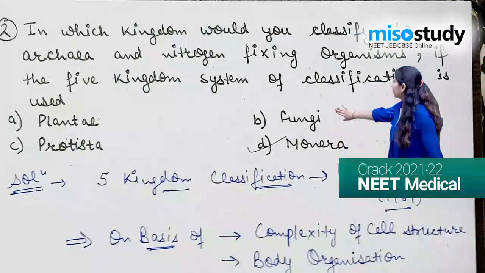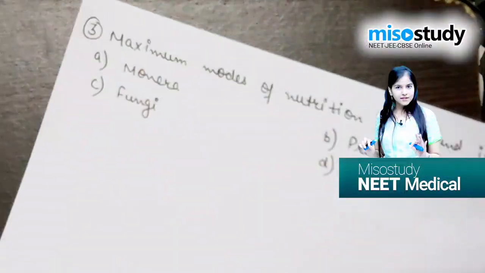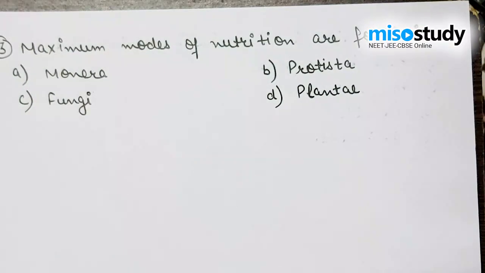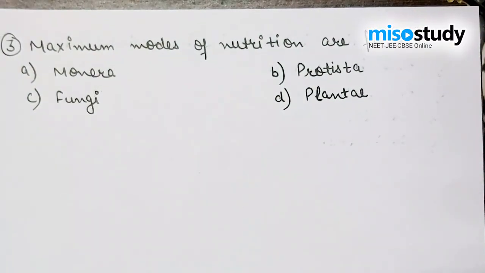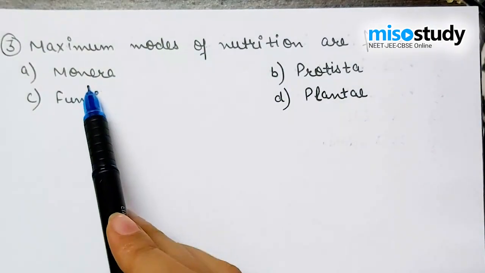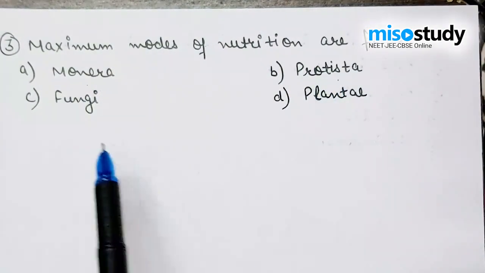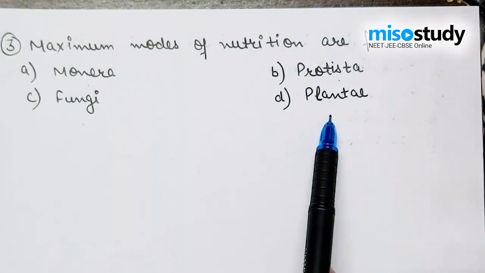The next question is: maximum modes of nutrition are found in which kingdom? The options are: option A is Monera, B is Protista, C is Fungi, and D is Plantae.